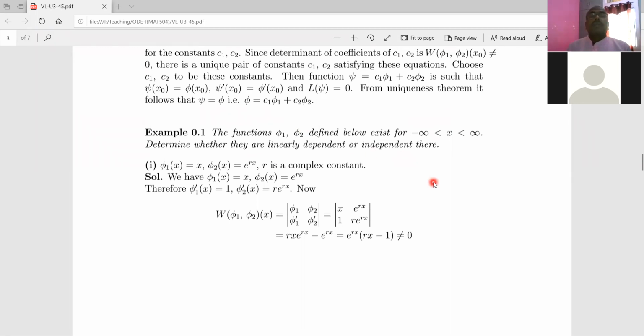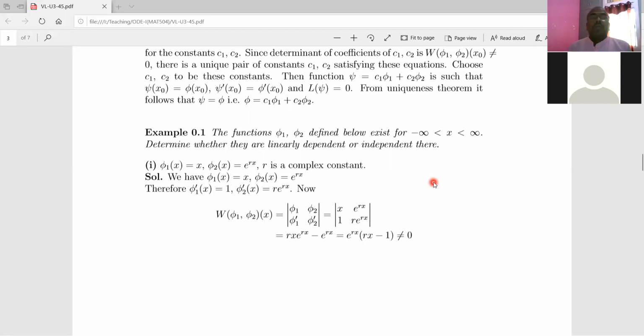So yesterday we have proved that if we know two linearly independent solutions of a second order homogeneous differential equation, then their linear combination is also a solution of the second order homogeneous differential equation. So that we have proved.